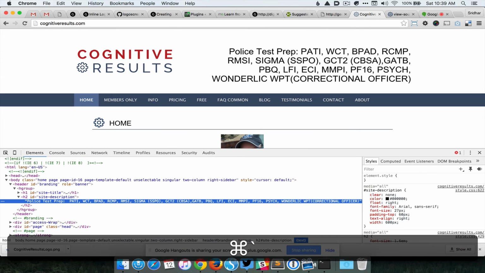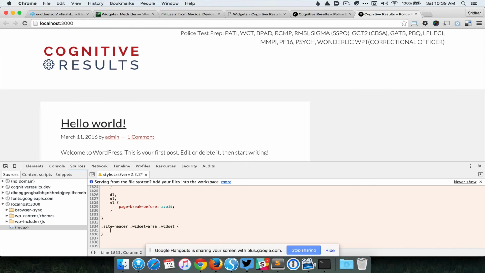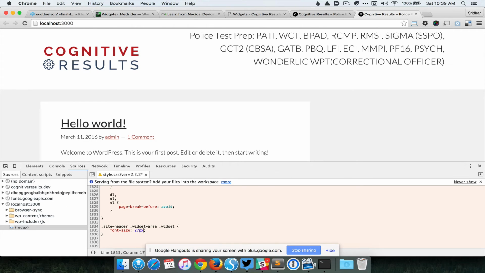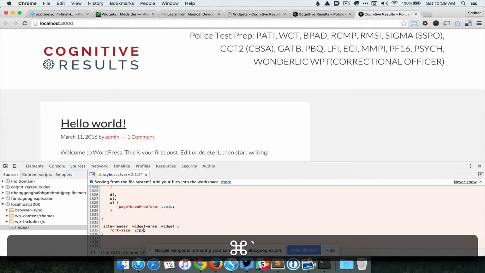Okay, so let's see what are the styles that are used for this. Font size of 27 pixels. Width of 600 pixels.